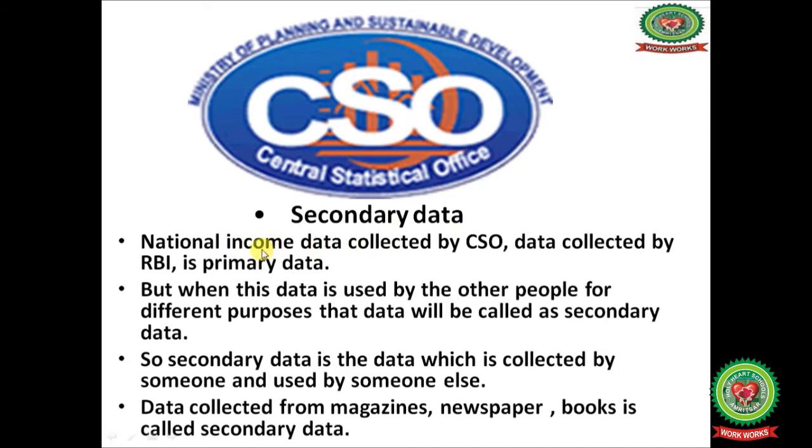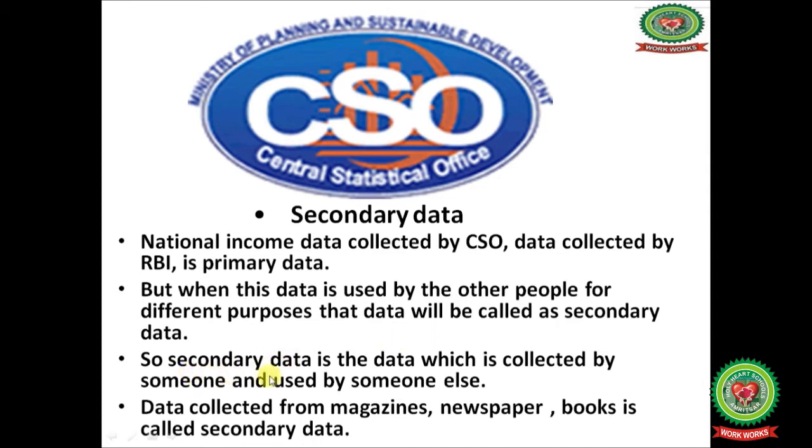Secondary data. National income data collected by the Central Statistical Organization, or data collected by the Reserve Bank of India, is primary data. But when this data is used by other people for different purposes, that data will be called secondary data.